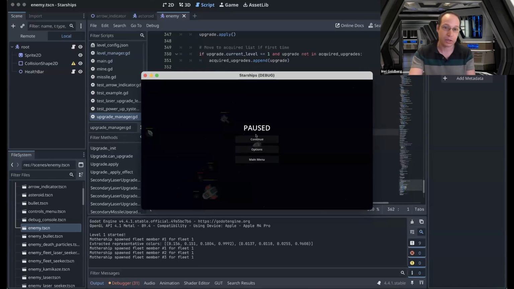Now build a menu. Now build the pause menu. Now build the options menu. Now do the auto fire option. Now create the mothership, create those other enemies. Now create the debug console, which is so critical for me developing this. And it progressed so much more than me just writing a game with my son.